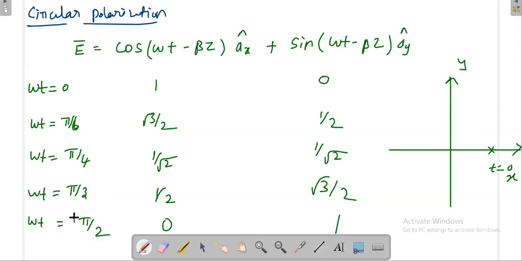What happens when omega t is equal to pi by 2? X is 0, Y is 1. So I am going here. Okay, from here I am going here. And again you substitute the remaining values. Definitely it will come here only. You substitute the remaining values. Okay.